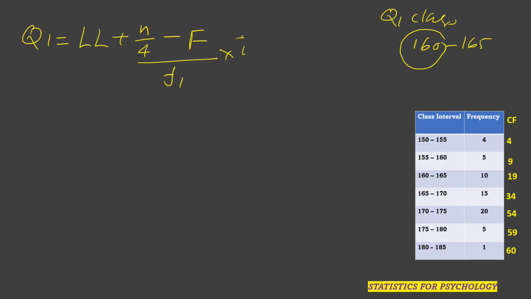So 160 plus n by 4, that is 60 by 4, where n is 60, minus cumulative frequency.